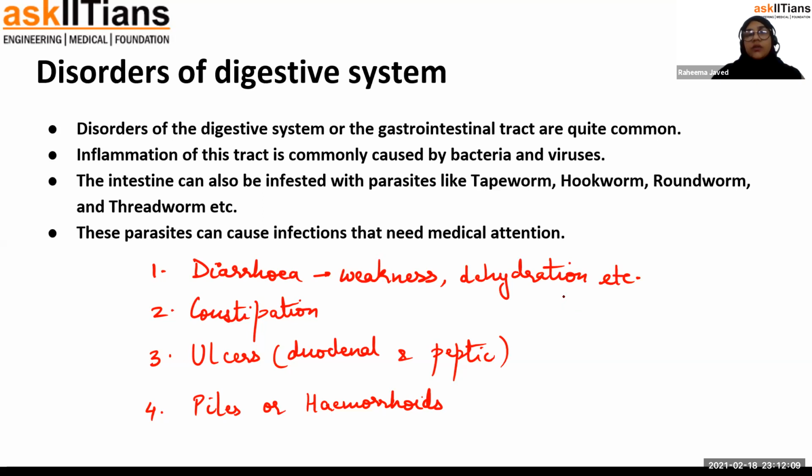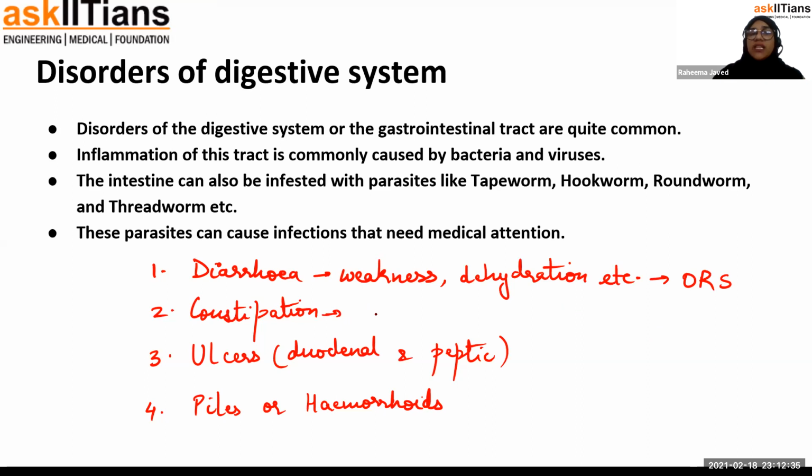So a simple solution is there for the patients with diarrhea. They can be given an oral rehydration solution which has salts and sugar, which helps in recuperating the loss of water.